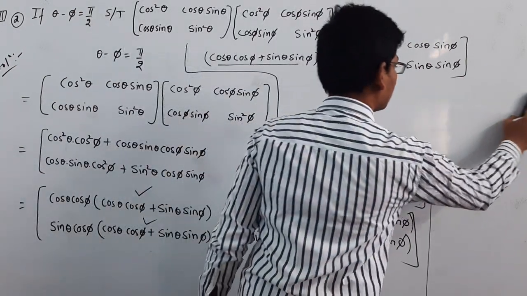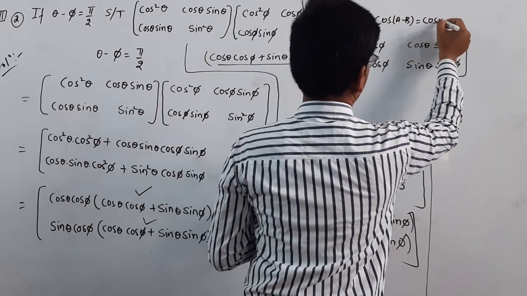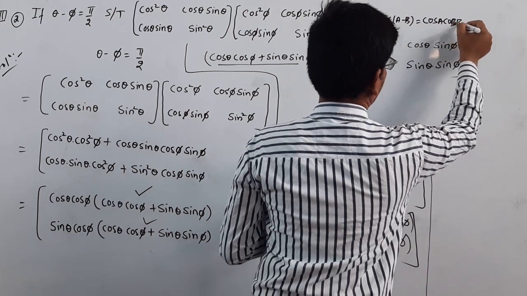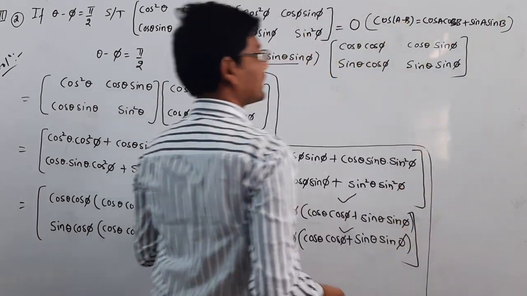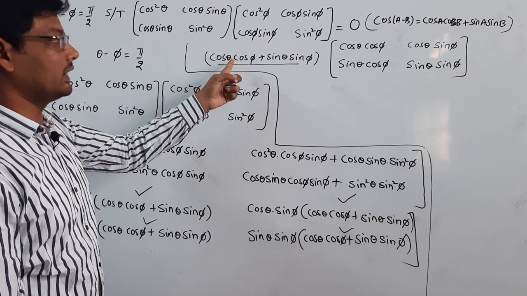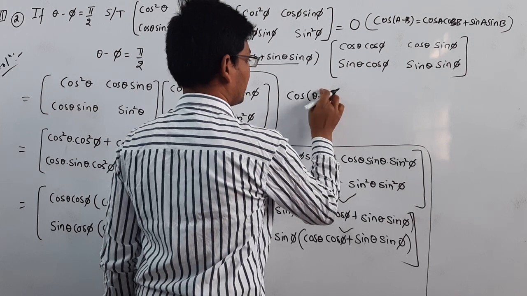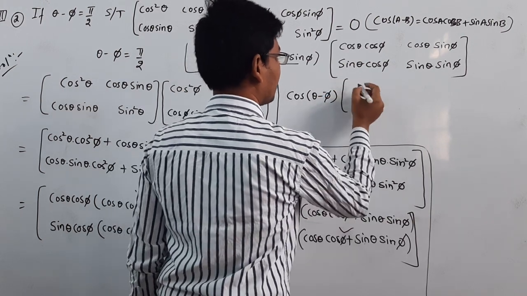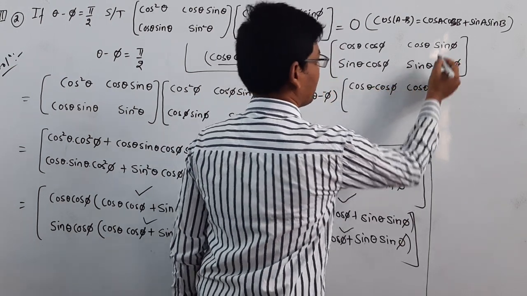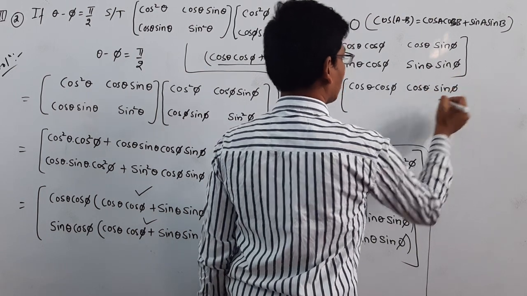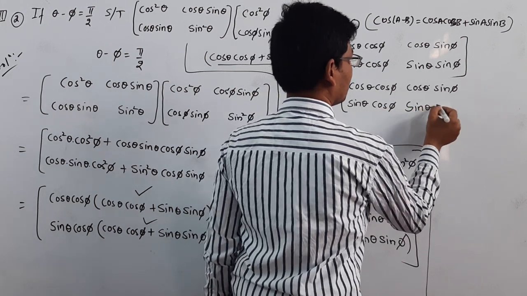So let's write the value here. This is the formula: cos of a minus b is equal to cos a cos b plus sin a sin b. This is the trigonometric formula. According to that formula, I am writing this value as cos of theta minus phi. Then the matrix will become cos theta cos phi, cos theta sin phi, and sin theta cos phi, sin theta sin phi.